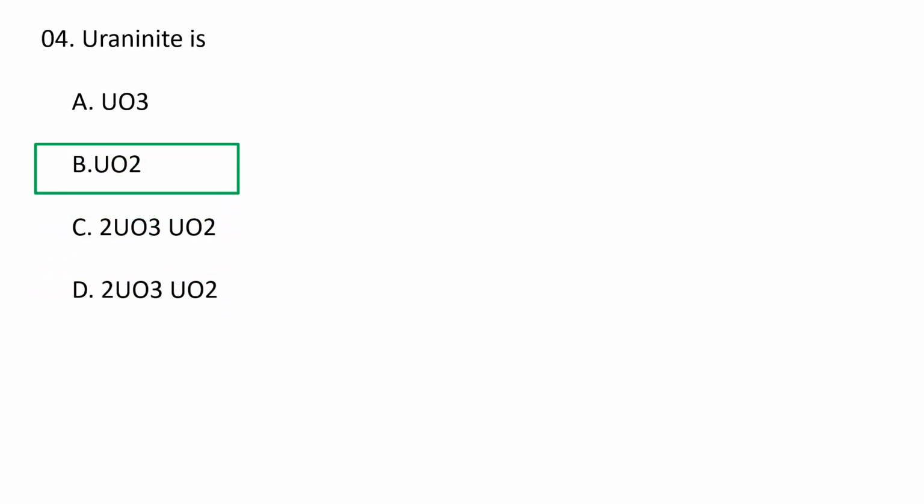Next question. What is the chemical composition of uraninite? A. UO3, B. UO2, C. 2UO3UO2 and D. 2UO3UO3. So uraninite is UO2. So the correct option is B. Uraninite occurs in granite and syenite pegmatites, and as colloform crust in high temperature hydrothermal veins. It also occurs in quartz pebble conglomerates. So uraninite's chemical composition is UO2.